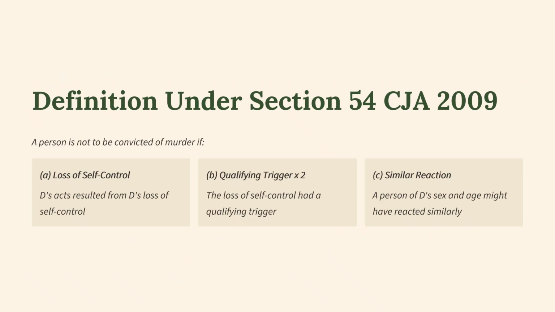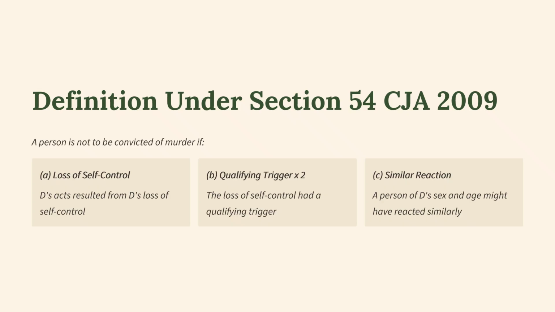Now let's look at this in more detail. Definition under section 54 of the 2009 Act. A person is not to be convicted of murder if A, they have a loss of control, which results in the defence of loss of control, self-control. And then B, the second element is there needs to be a qualifying trigger, and there are two of them.